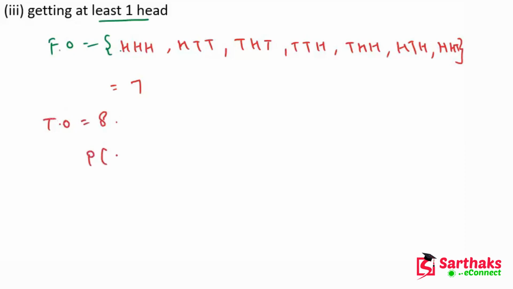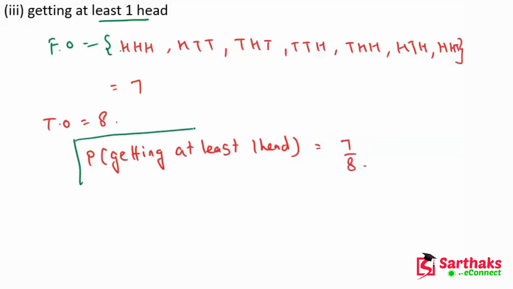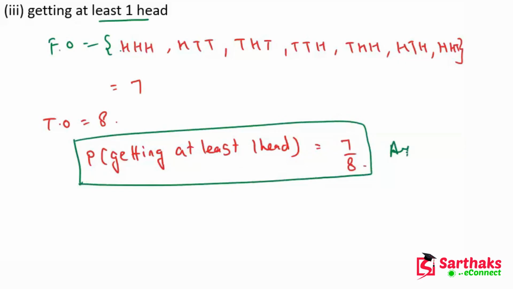So we can find the probability of getting at least 1 head. The answer is 7 upon 8. So the chances of getting at least 1 head is 7 upon 8. I hope you get this point.